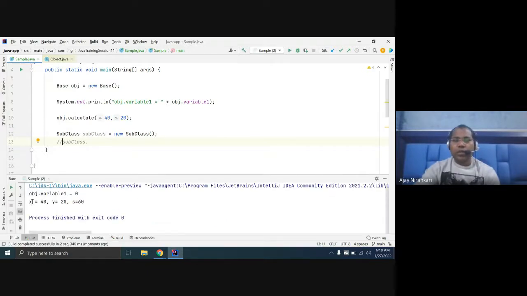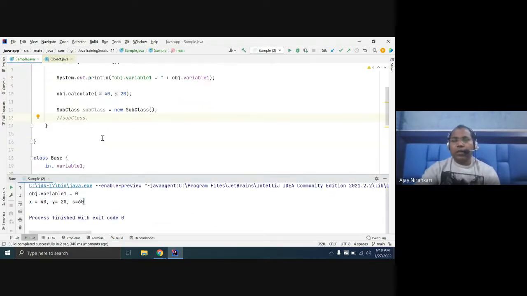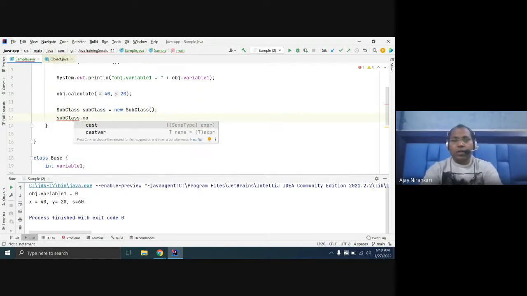Okay, this will calculate the sum. But I want similar functionality from this object as well. If you try to call calculate on it, there is no calculate method. So there are two options.